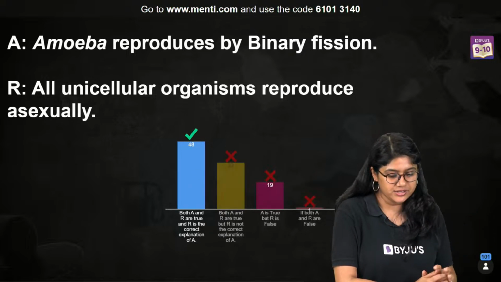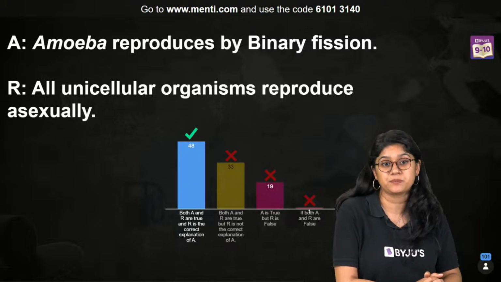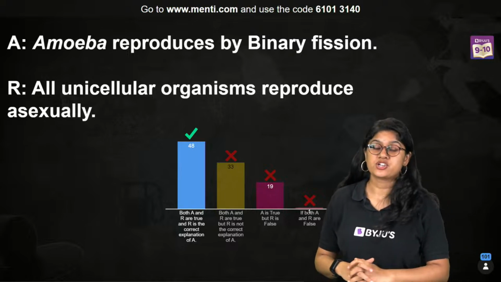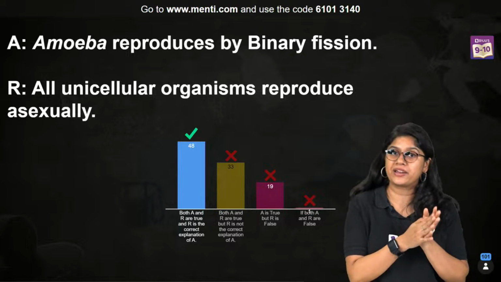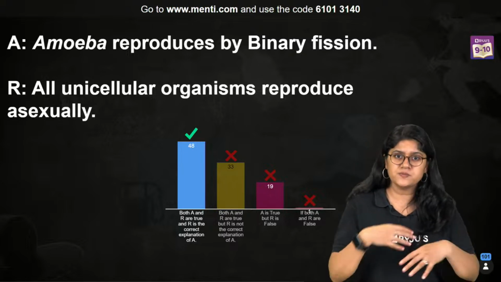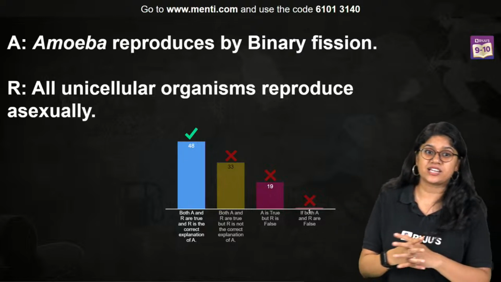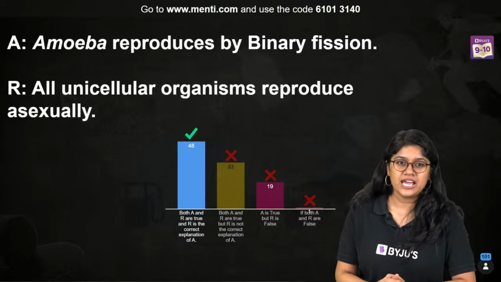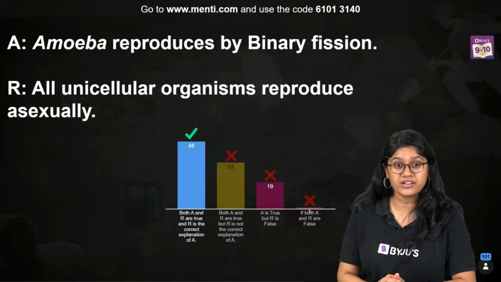And the correct answer is option number A. Both the statements are correct, and the reason is a correct explanation also. So amoeba reproduce by binary fission, we have studied it. And all unicellular organisms reproduce by using the asexual method, asexual reproduction. Okay? Very good.